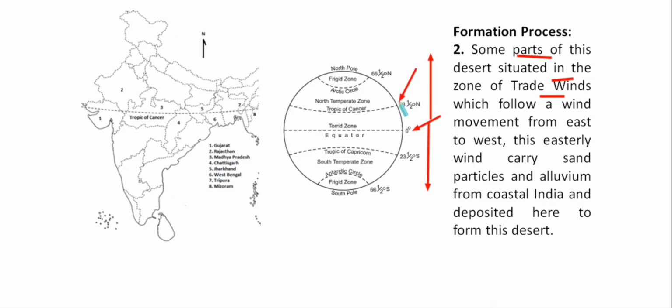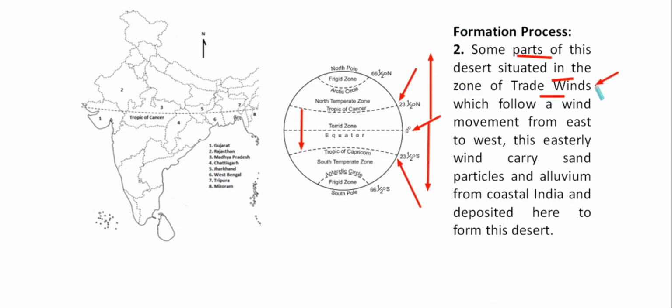In the northern hemisphere, we are having the Tropic of Cancer, which is the 23.5° north line, and in the southern hemisphere, we are having the Tropic of Capricorn, that is the 23.5° south line. Now, the region from Tropic of Cancer up to Tropic of Capricorn comes under the tropical region. Here in this tropical region, we are having a predominant wind pattern, that is the pattern of trade winds.